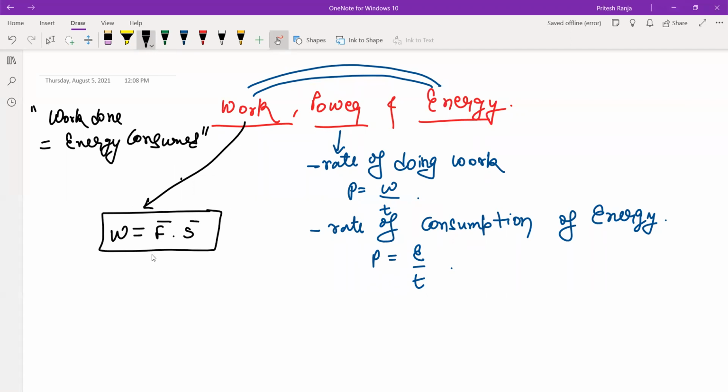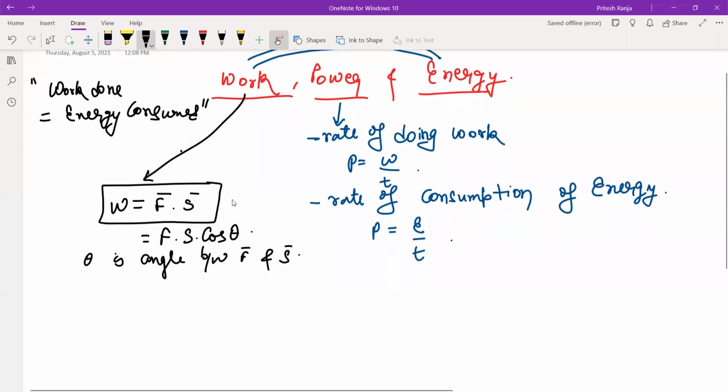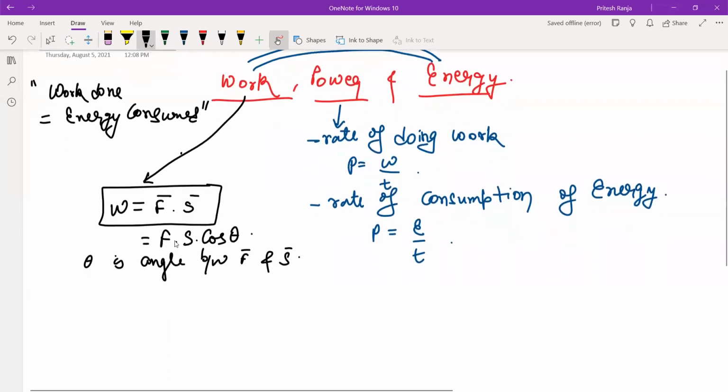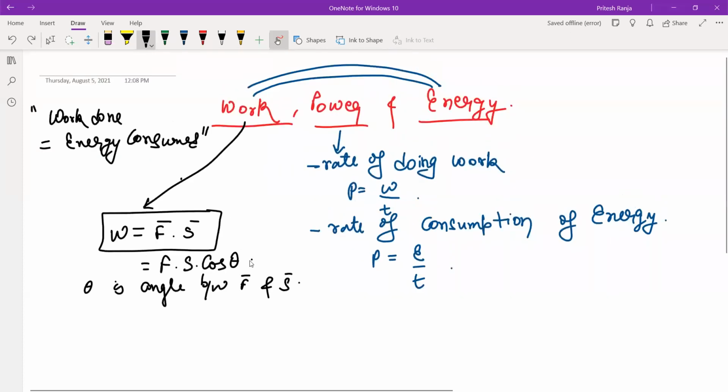Dot product, you all very well know that this is F into S into cos theta, where theta is the angle between F vector and S vector. So based on this definition of work, we will see the types of work, and types of work can completely be obtained based on this cos theta factor. We will see it later on.